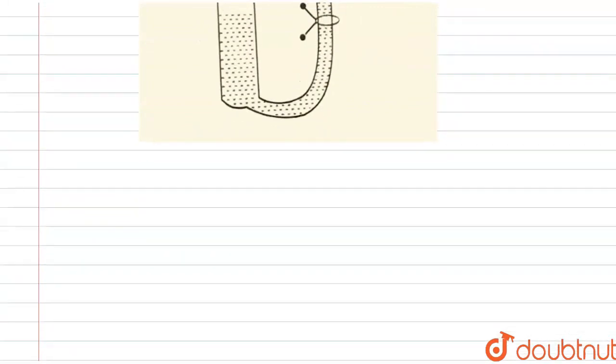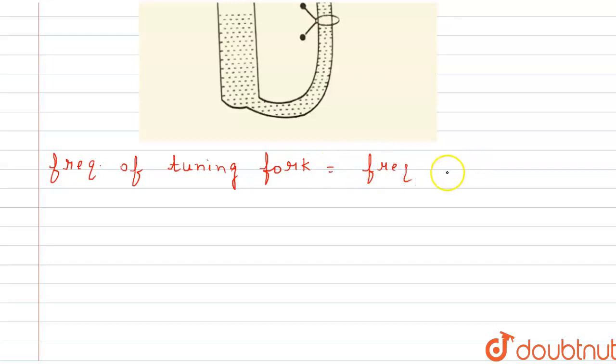So first of all, we will write the frequency of tuning fork is equal to the frequency of the air column, and the frequency of tuning fork is denoted by mu, which is equal to V by 4L.